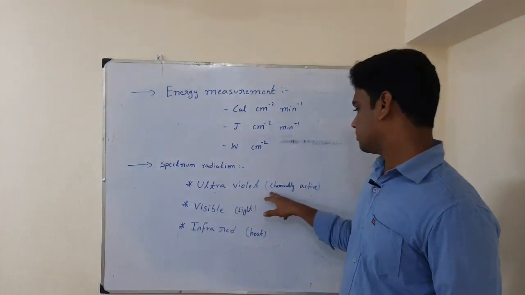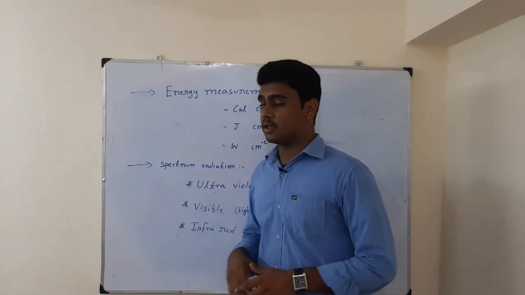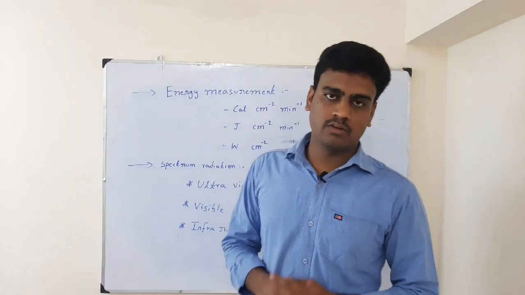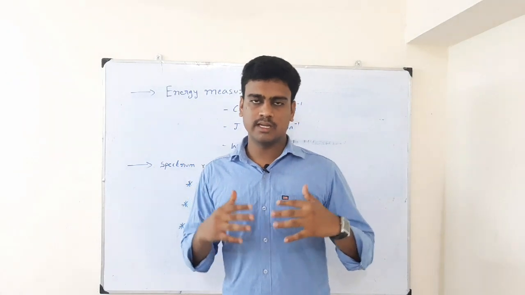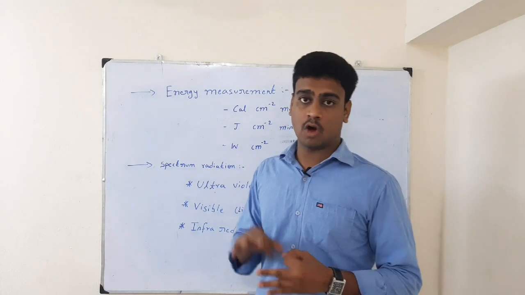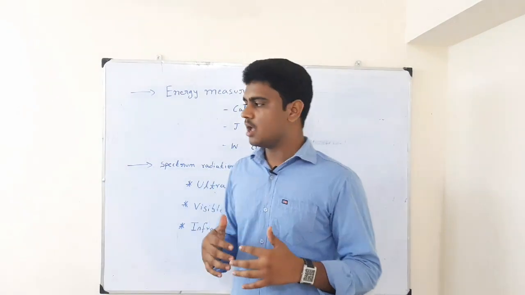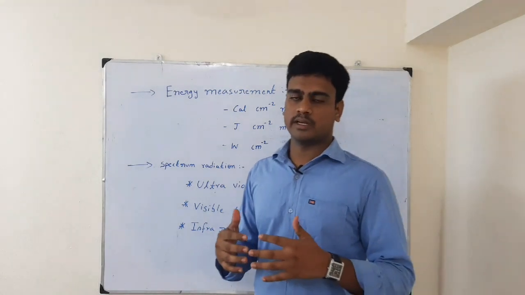Ultraviolet rays are chemically very active in nature, because of which we have the ozone layer. The ozone layer is filtering ultraviolet rays, like gamma rays, X-rays, and cosmic rays. These are the rays which are filtered by the ozone layer, and that is protecting us.